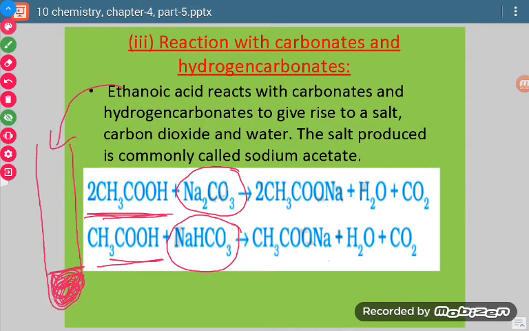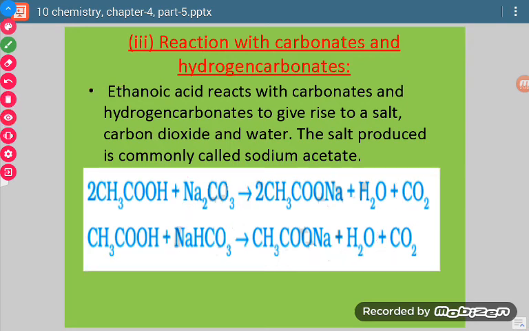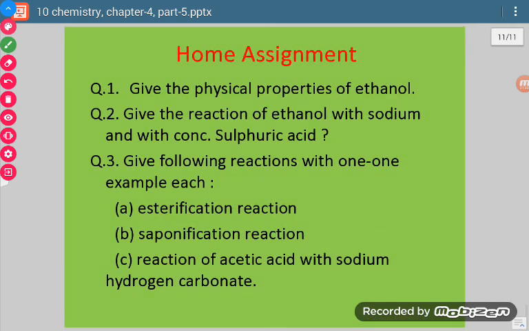As soon as we put acetic acid, there is evolution of gas. Which gas is evolved? Carbon dioxide gas is evolved. And what is left inside? The sodium salt of carboxylic acid, sodium ethanoate. So this is left out. This reaction is for production of carbon dioxide gas. Now on the basis of whatever we have discussed, you have to solve these home assignments. Okay, thank you.